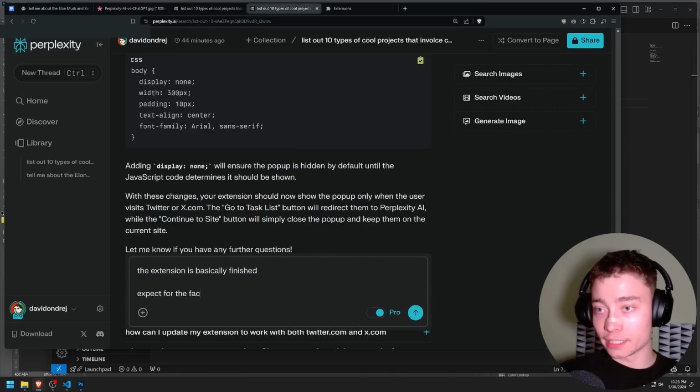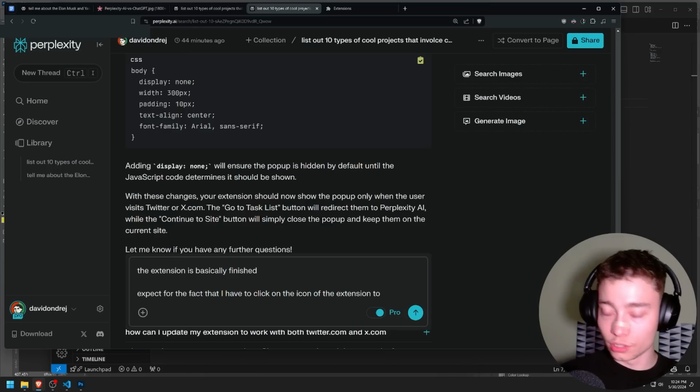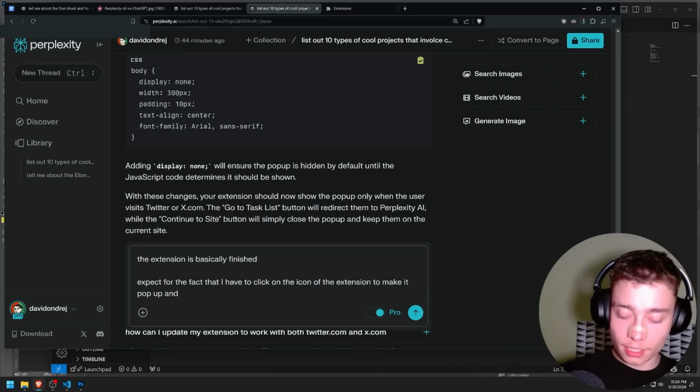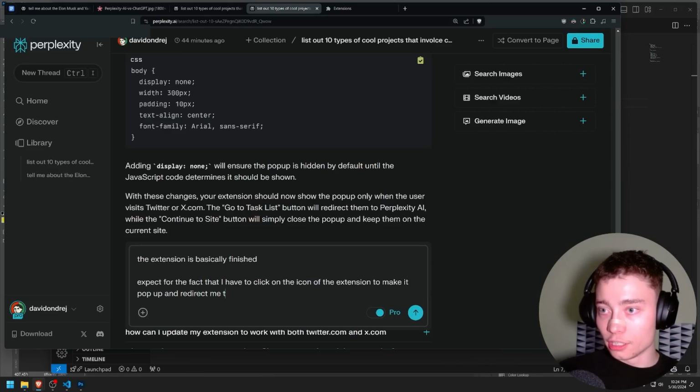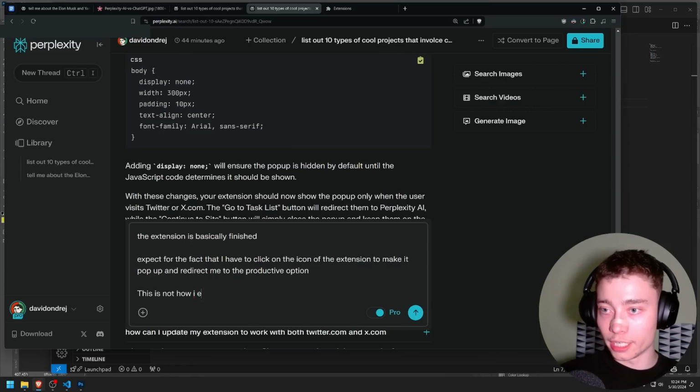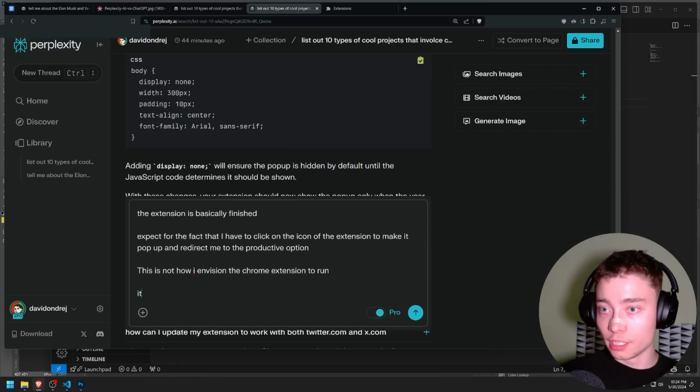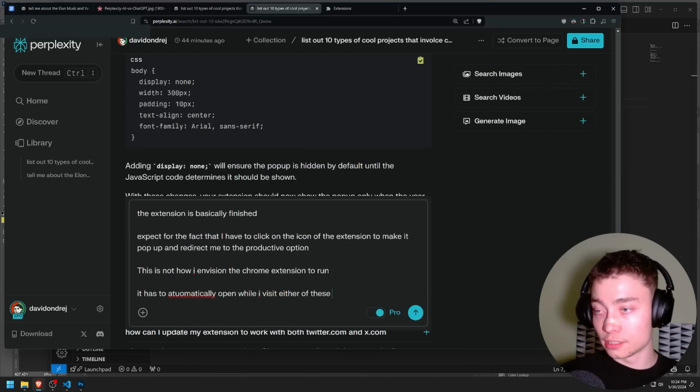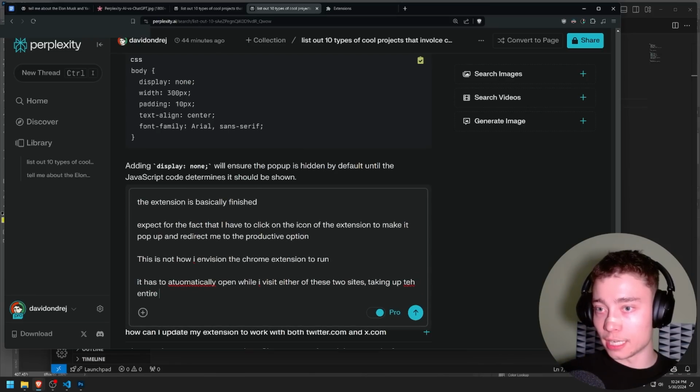Except for the fact that I have to click on the icon of the extension to make it pop up and redirect me to the productive option. This is not how I envisioned the Chrome extension to run. It has to automatically open while I visit either of these two sites, taking up the entire screen and not letting me browse Twitter.